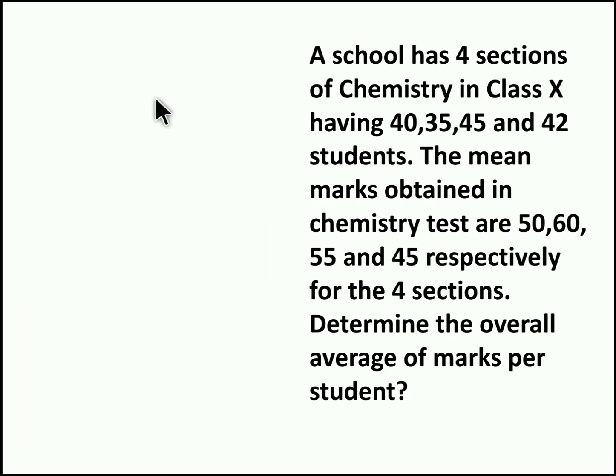A school has 4 sections of chemistry in class X, class 10th, having 40, 35, 45 and 42 students. See, a school have 4 sections in class 10th. So we can name the sections A, B, C and D. So section A have 40 students, and section B have 35 students, and section C 45 students, and section D 42 students. The mean mark obtained by chemistry test are 50, 60, 55 and 45.